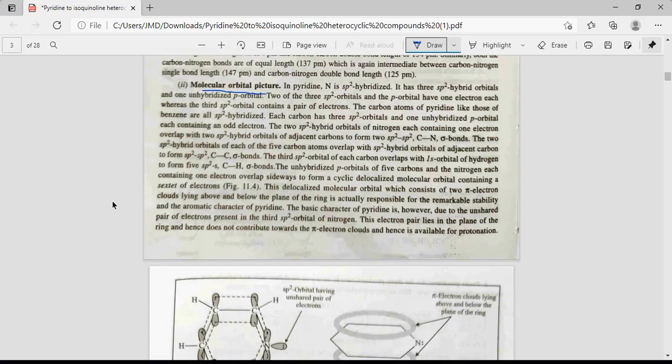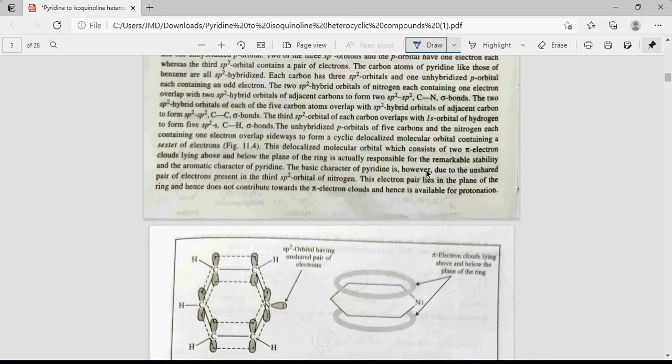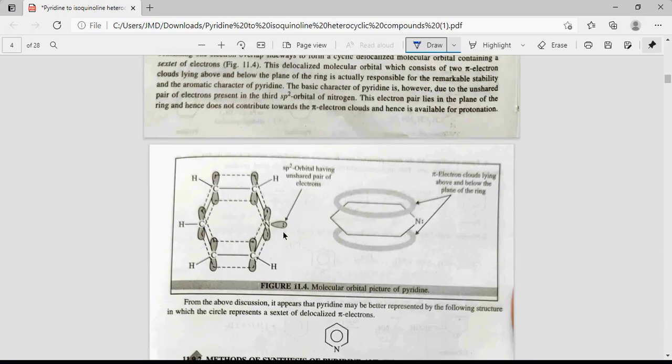In case of pyridine, there is nitrogen, and the hybridization of nitrogen is sp2 hybridization. It has sp2 hybrid orbitals and one unhybridized p orbital. So look here, nitrogen is sp2 hybridized, and there is one unhybridized p orbital.